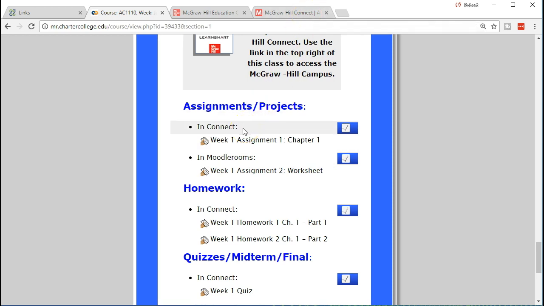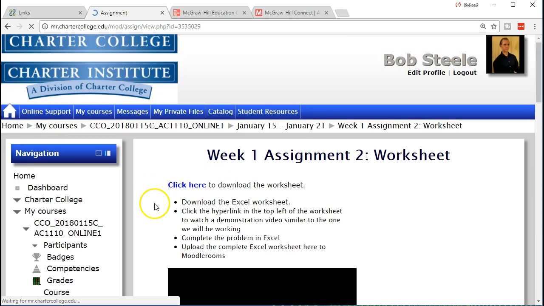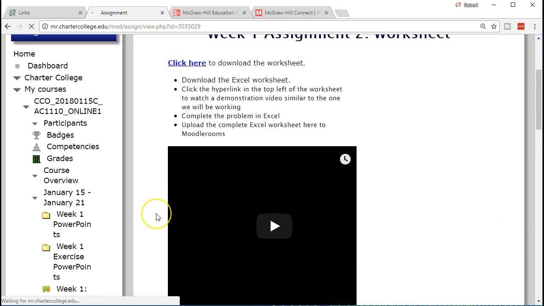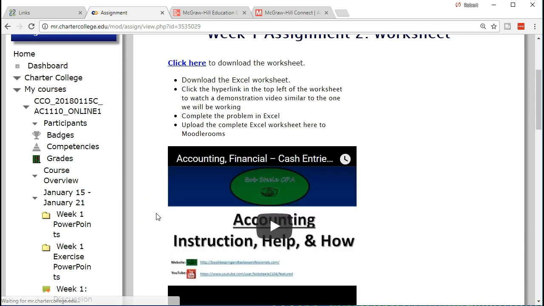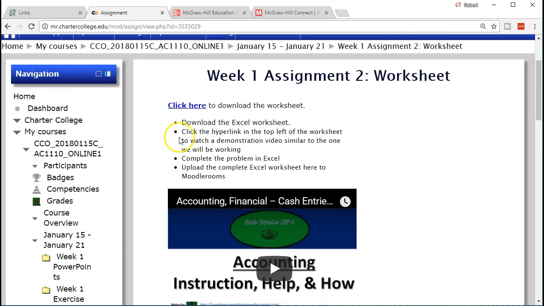In particular, you're going to have one assignment here, which is called a Moodle Rooms assignment, which will be done in Moodle Rooms, and you want to make sure you go into this one. We've updated the instructions to be a little bit more detailed, and you've got some instructional videos which are also on the links to the Excel tab, but you have to click here, download that Excel worksheet, work the problem, and then upload it back to this area.